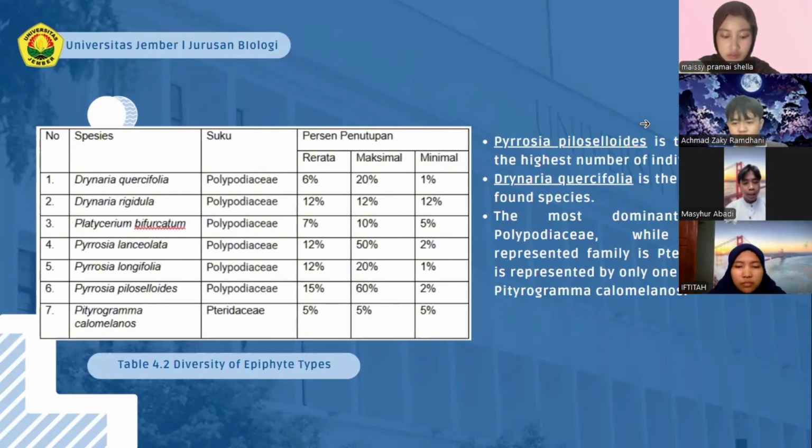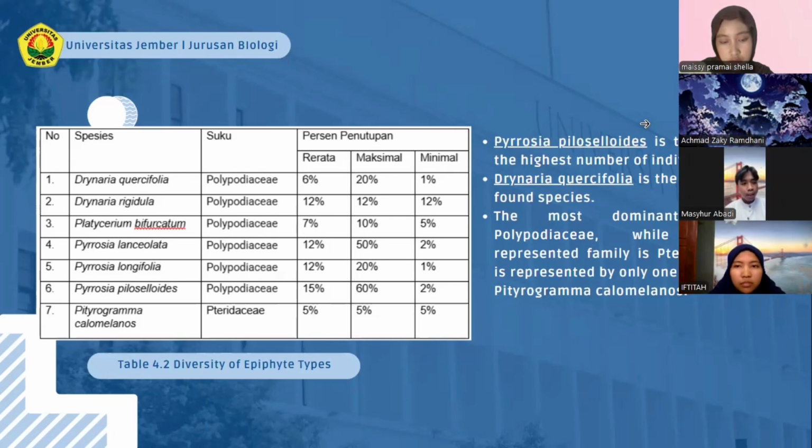The seventh species is Pterogramma calomelanos, which belongs to a different family, Pteridaceae, and has an average and maximum cover of 5%. From this data, I can conclude that Spirosia piloceloides is the species with the highest canopy cover on host trees and is also the most frequently found epiphyte species.